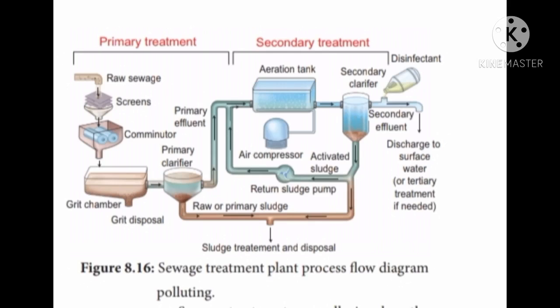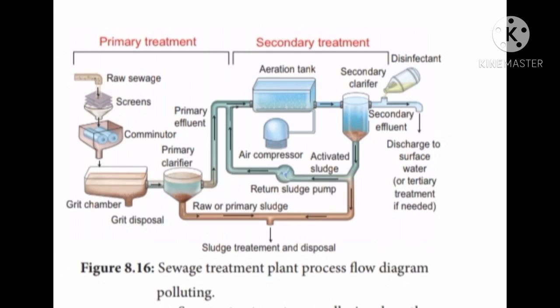From there, it is transferred as the primary effluent to the aeration tank, and the waste material is settled down, which we call the primary sludge. Okay, this is what is happening in the primary treatment. Now, this primary effluent enters into the aeration tank. From there, it moves to the secondary clarifier, and in the secondary clarifier, secondary effluent is produced, and this is discharged to the surface water for the tertiary treatment if needed.